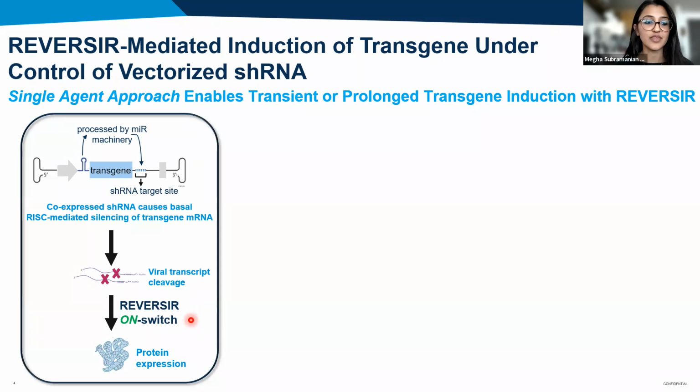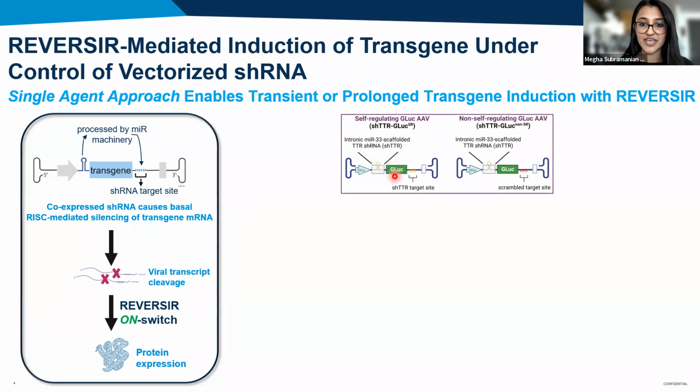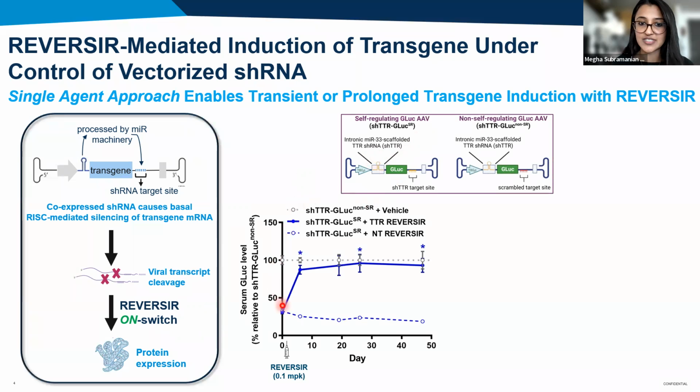on demand. We demonstrate this using an AAV encoding a secreted luciferase transgene alongside a TTR shRNA that's built into an intron. The self-regulating vector design that harbors both the TTR shRNA as well as its complementary target site shows maintained suppression of secreted luciferase levels in comparison to the non-self-regulating design. Importantly, subcutaneous dosing of a reversir that's targeted against the TTR shRNA leads to rapid recovery of transgene expression that's maintained out for at least 45 days.